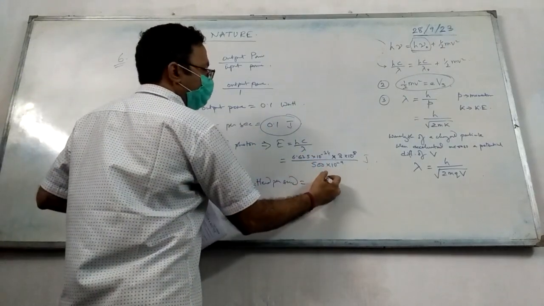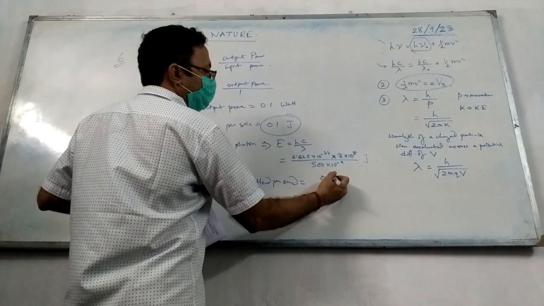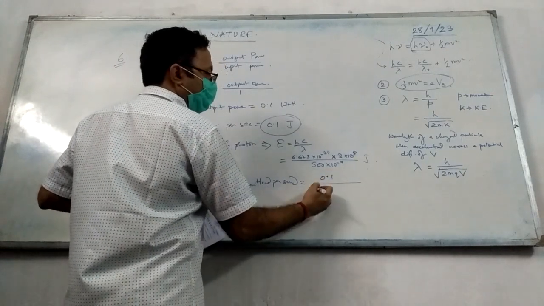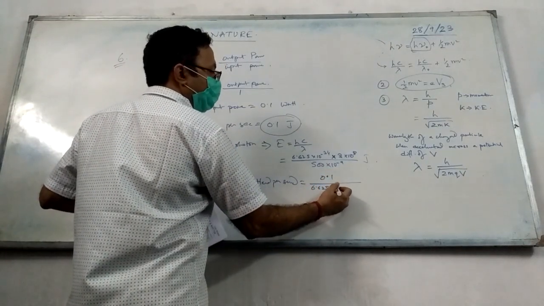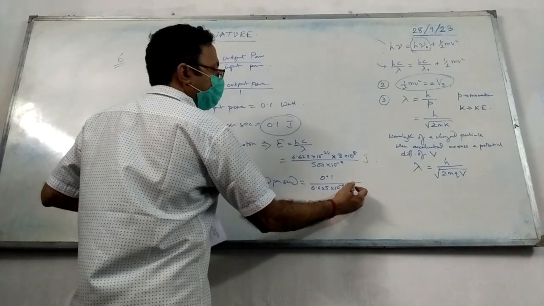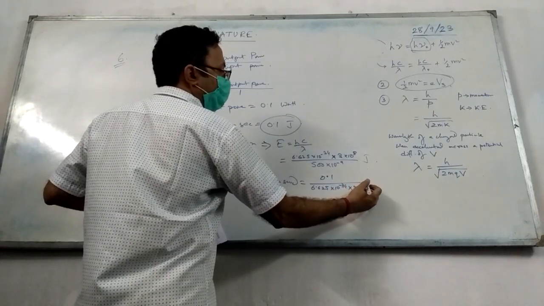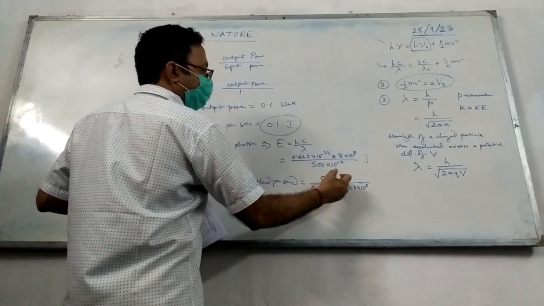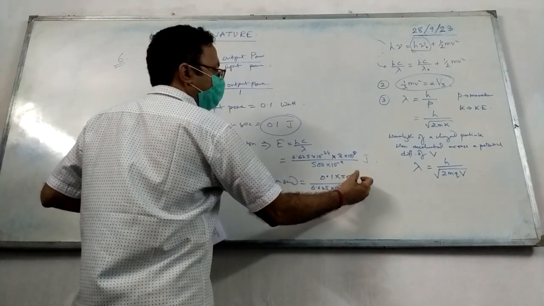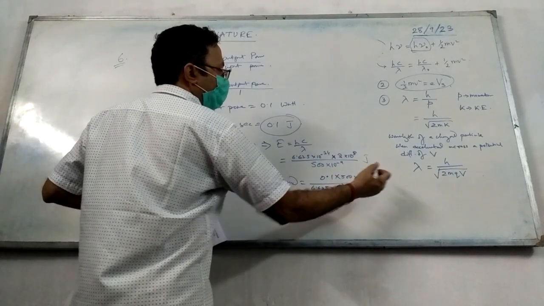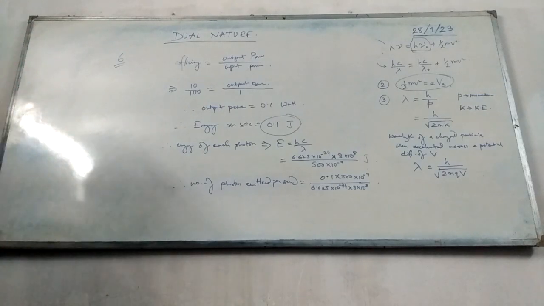So it will be 0.1 divided by 6.625 into 10 to the power minus 34 into 3 into 10 to the power 8 into 500 into 10 to the power minus 1. Right?